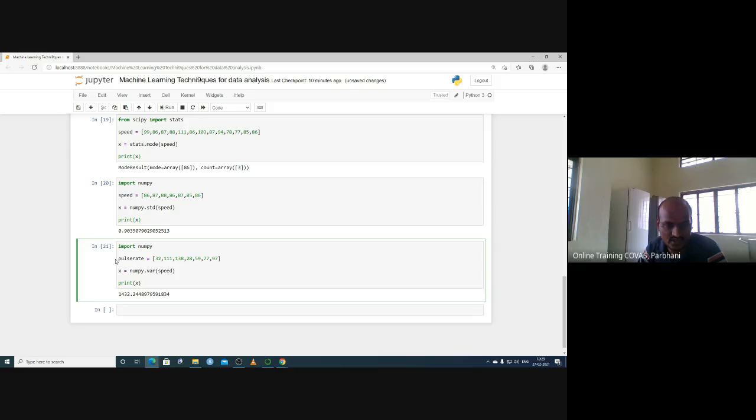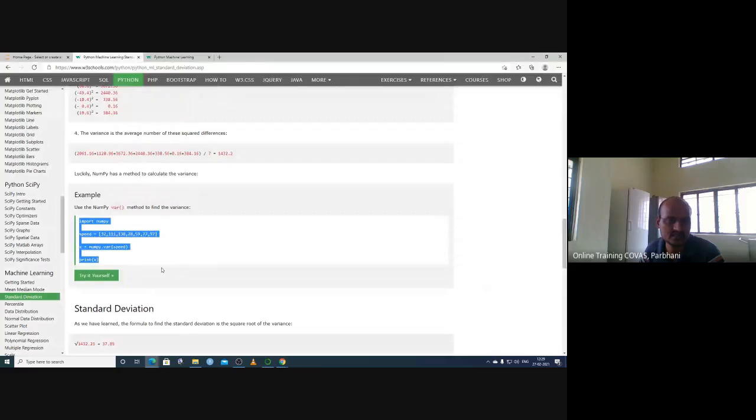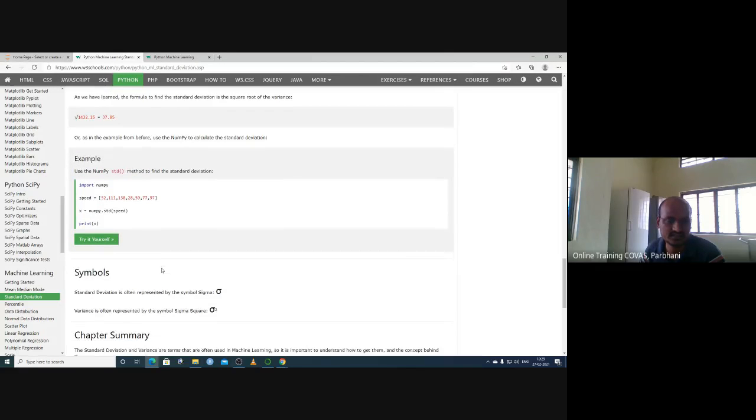Then x is equal to numpy.var, and here you write the pulse rate, then it will give a similar value. Basically, the data we are analyzing is just for understanding. If you type pulse rate in this array, you can analyze the variance of that pulse rate. This one is 1432.2. This is the variance of that data.